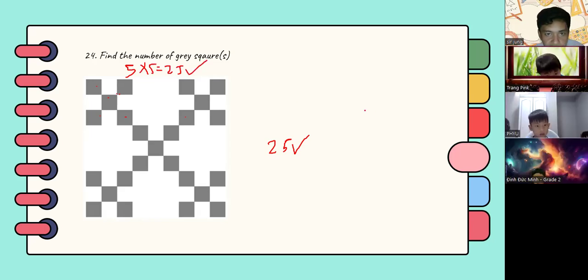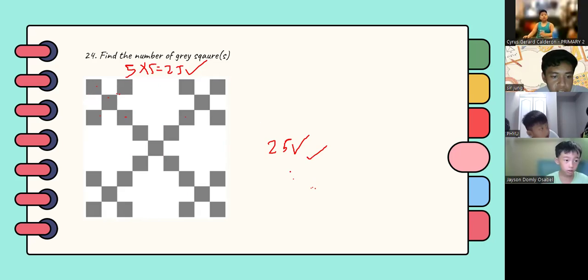Thank you for sharing your solution. Again, you can either manually count the number of squares, or you can count how many gray squares there are and then how many patterns there are. So you have 5 times 5, which is equal to 25. Any questions?